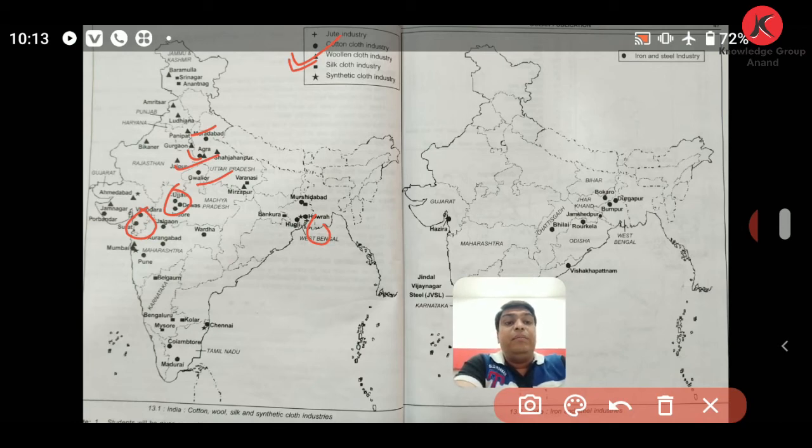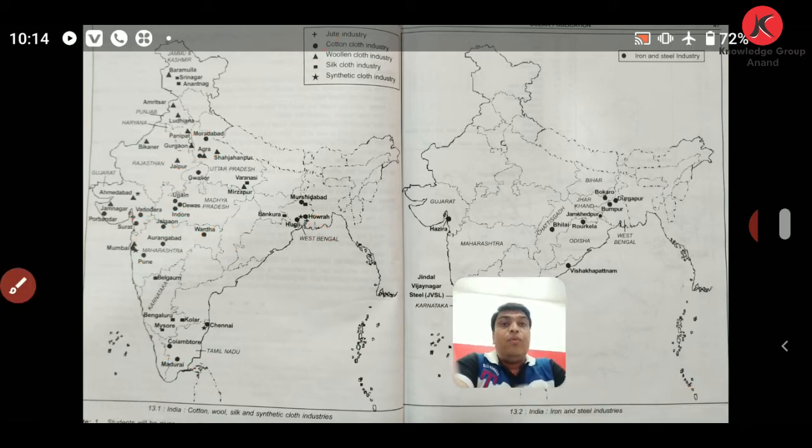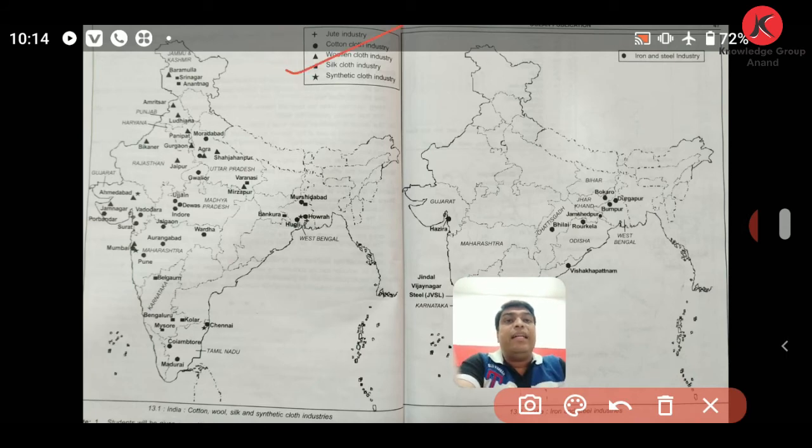then lots of such places at Wardha, Jalgaon, Aurangabad, and Mumbai. Here Coimbatore, Madurai, these are the places where we can clearly find the cotton cloth industry. Then the triangle shape is for the woolen cloth industry, where the triangle shapes are given. Here, for a particular location you can show a particular symbol.